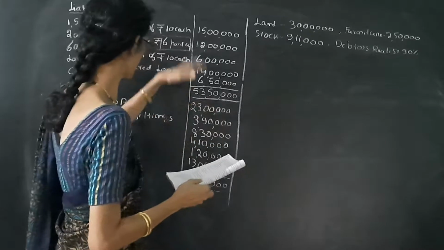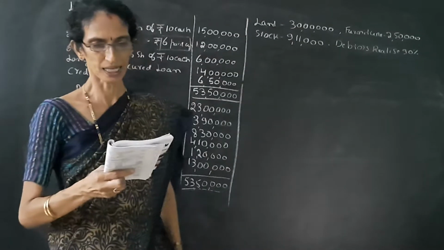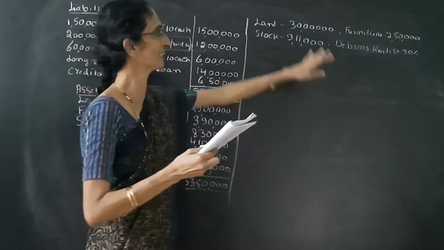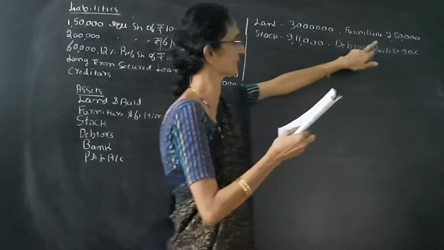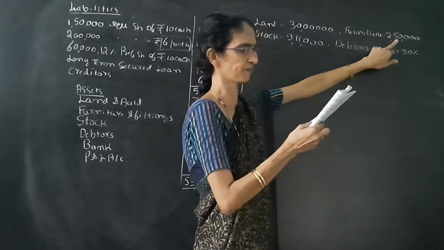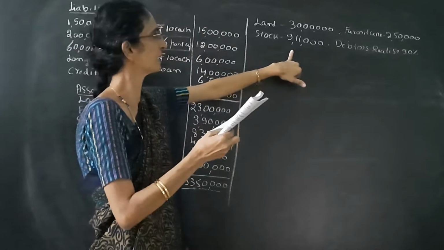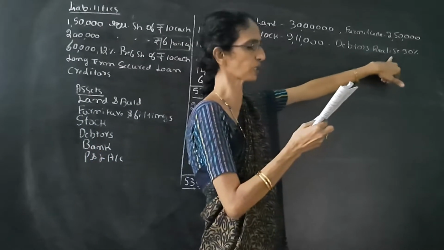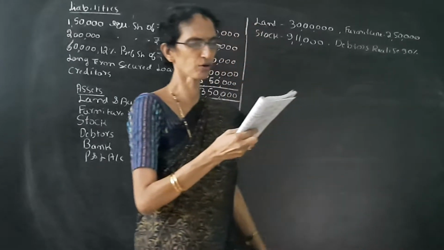So the balance sheet is given. Then the adjustment is like this. The current value of the land and buildings is 30 lakhs and that of furniture rupees 2,50,000. Stock is valued at rupees 9,11,000. Debtors are expected to realize at 90% of their book value.